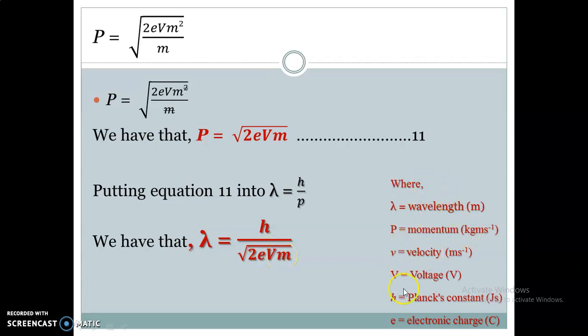Remember that all the symbols remain the same, with their usual meaning: lambda wavelength, p momentum, small letter v velocity, capital letter V voltage, h Planck's constant, e electron charge.